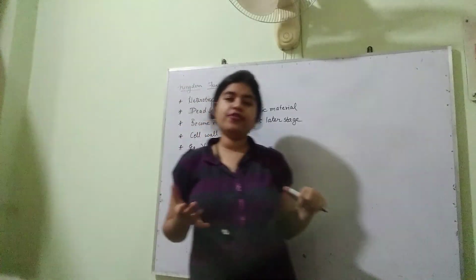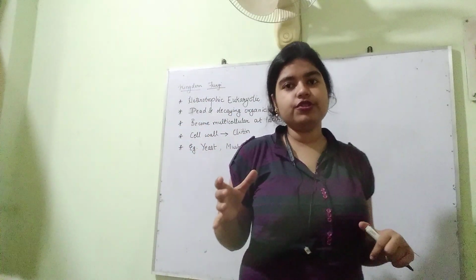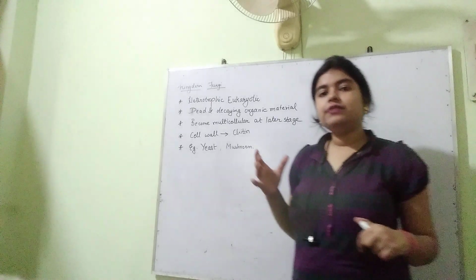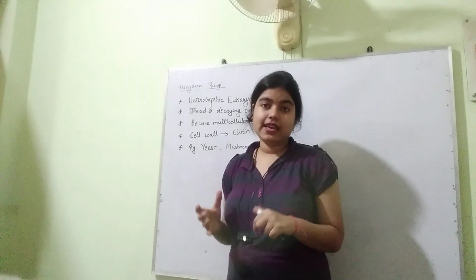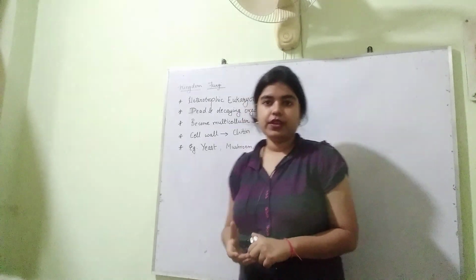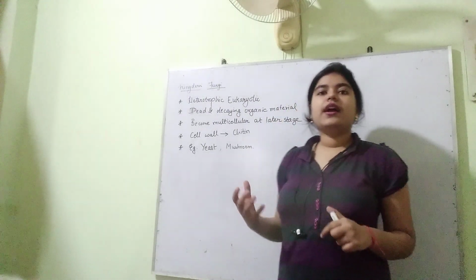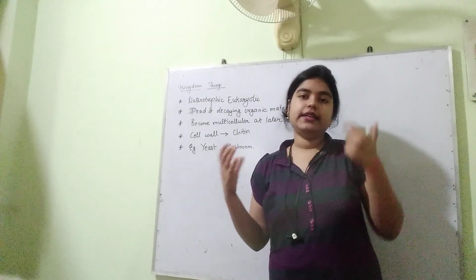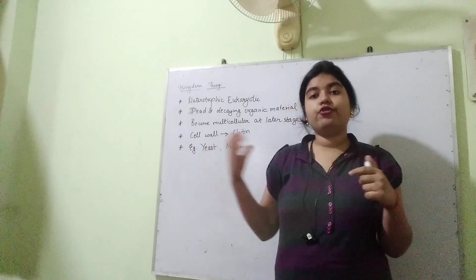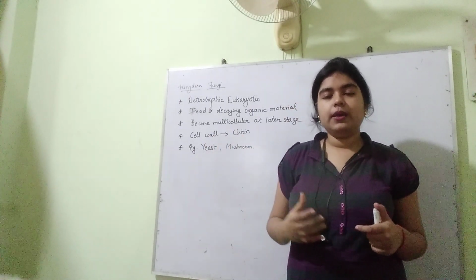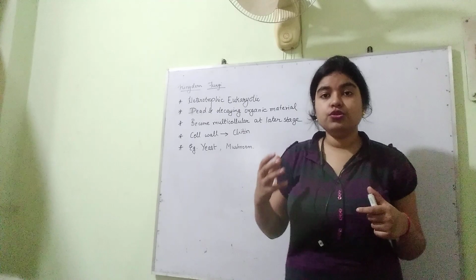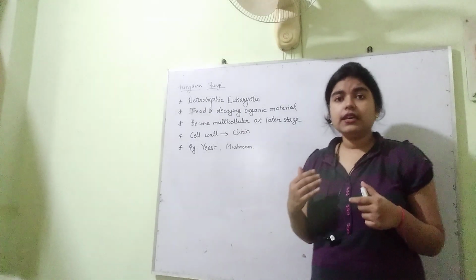Saprotrophic is a mode of nutrition in which an organism depends on dead and decaying matter for its food. So that is also a kind of heterotrophic. You can take it as a subclass of heterotrophic nutrition, because the organism is not making its own food.